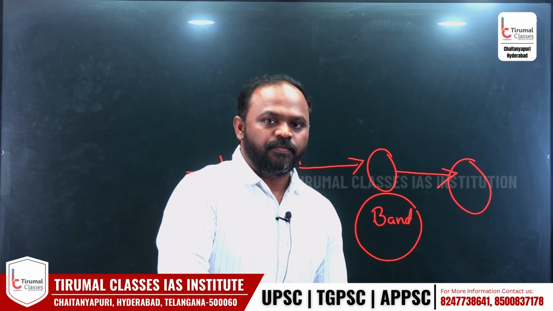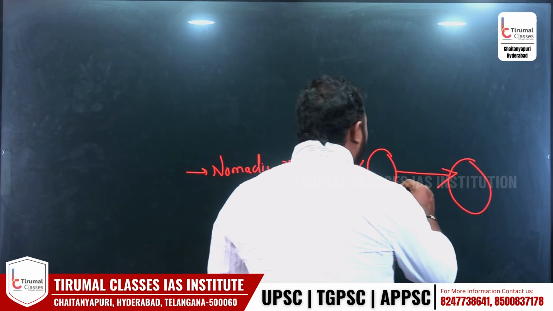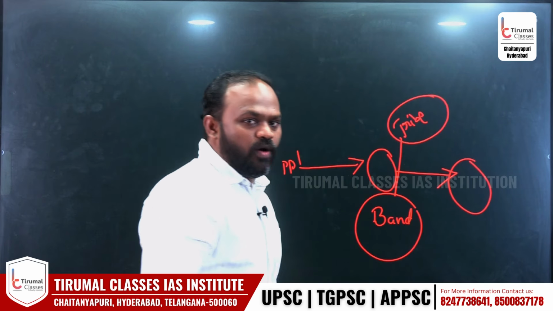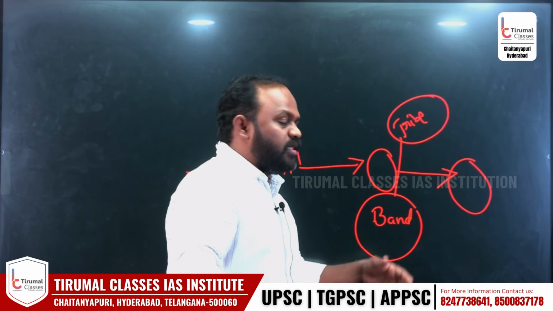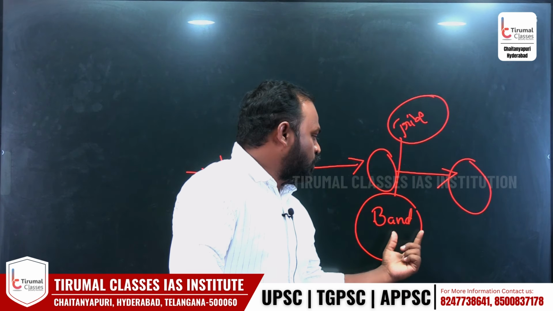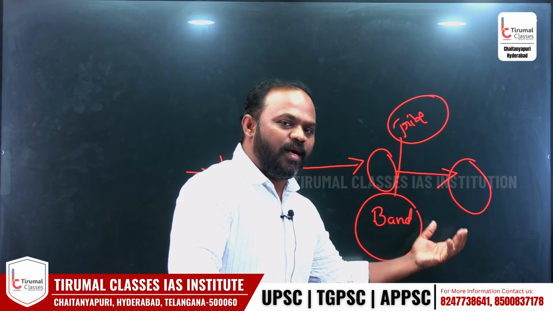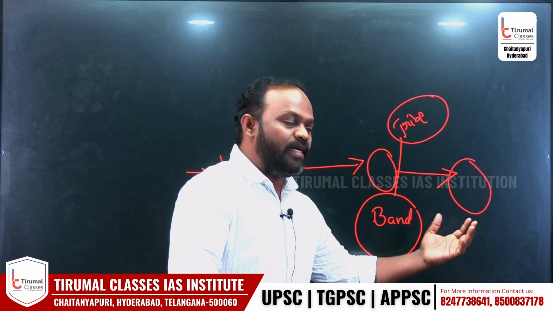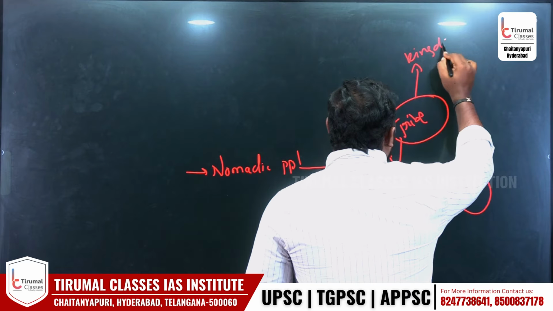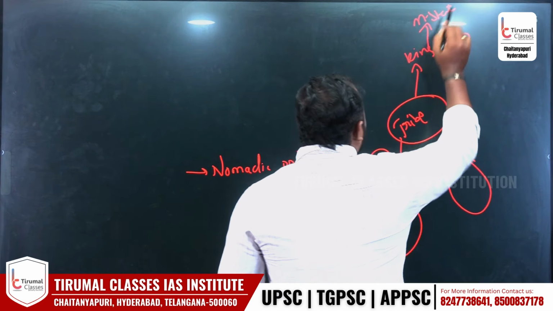A band is approximately 20 to 100 members, and several bands together are called a tribe. Tribe means 3 bands, 4 bands, 5 bands together, one tribal group. Several tribes can be called a kingdom. Several kingdoms evolved into the modern state. Right now we are in the modern state.